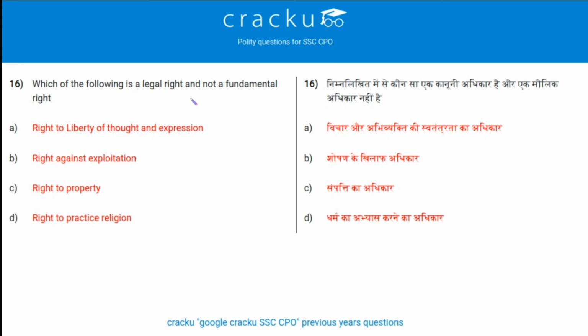Next question. Which of the following is a legal right and not a fundamental right? As we all know, in 44th Amendment, right to property was removed from the fundamental rights. We have right to liberty in fundamental rights, right against exploitation is a fundamental right, and even right to practice religion is also a fundamental right, but right to property is not, rather it's a legal right. So the answer is option C.